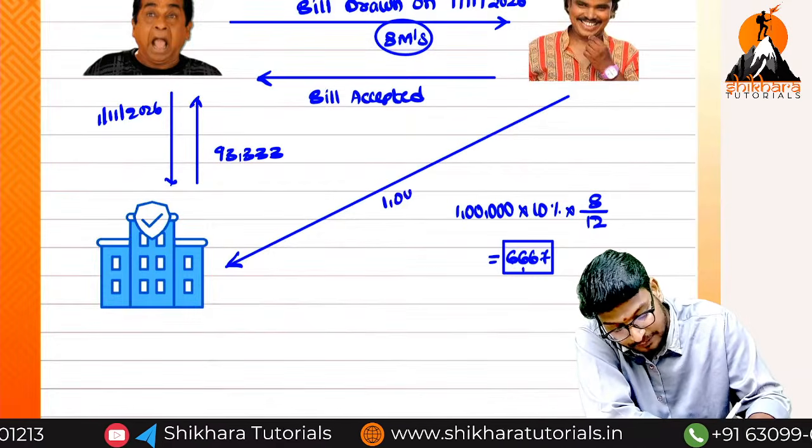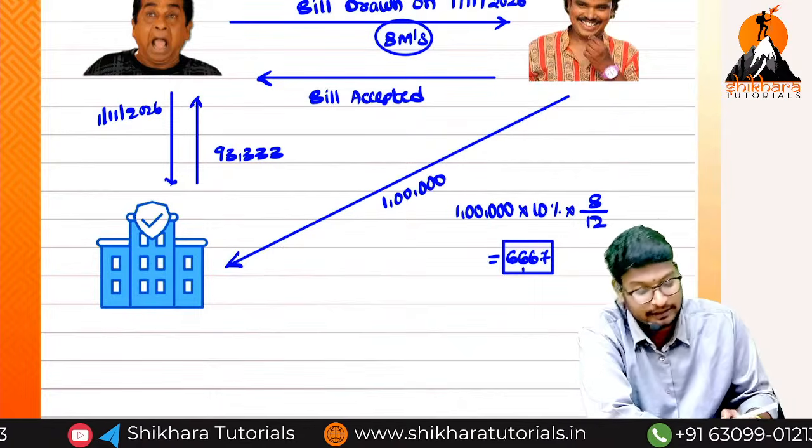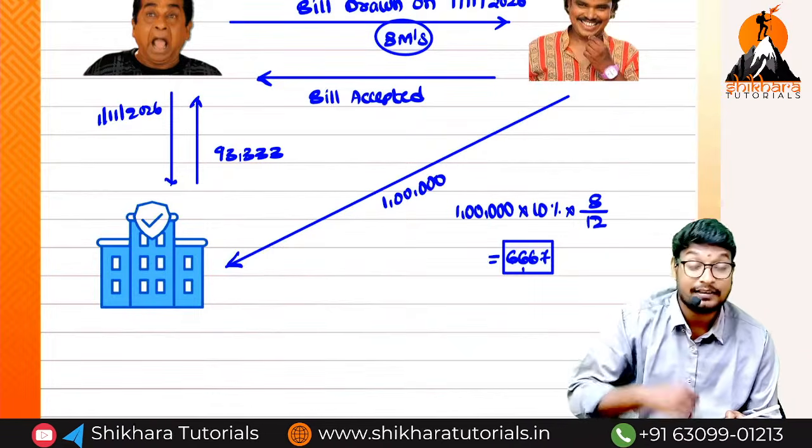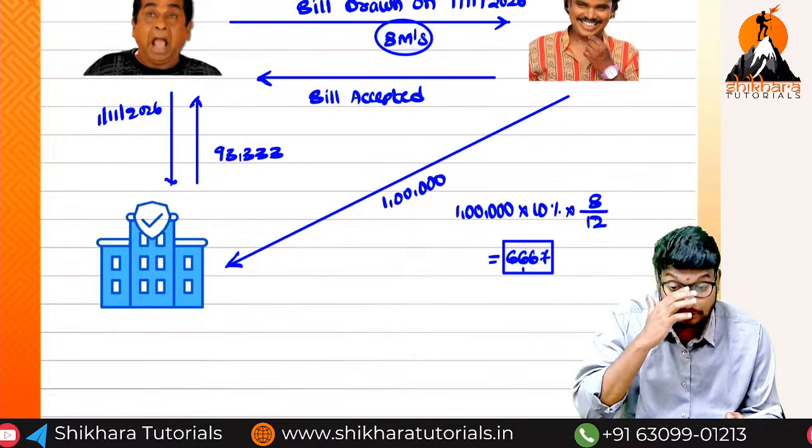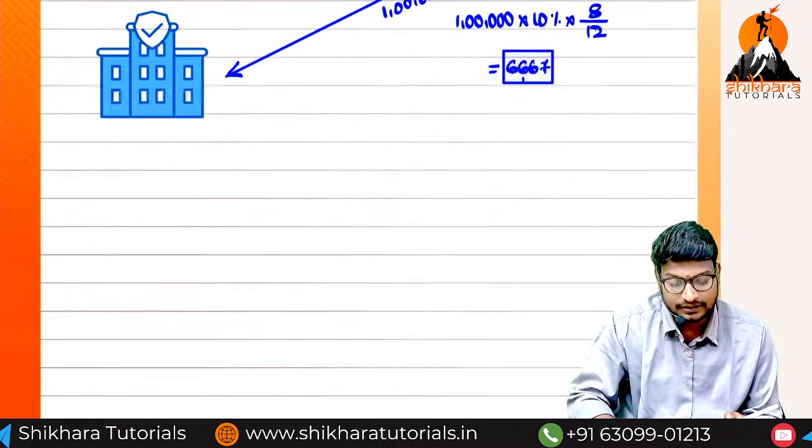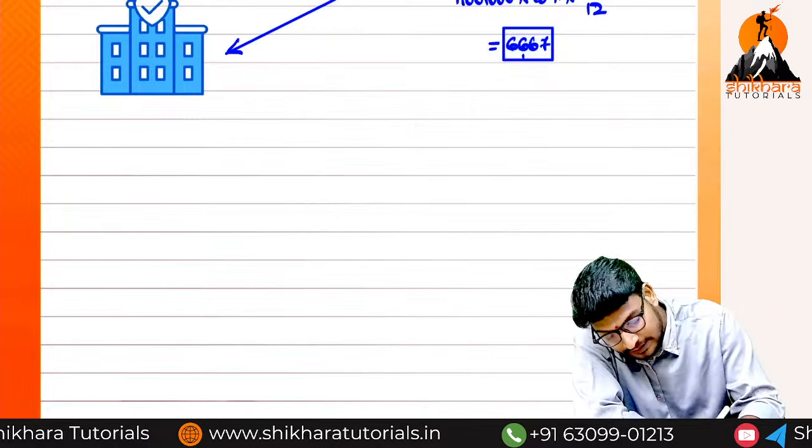We are receiving from Sampunesh 1 lakh. So this 6,667 is called the total income. But unfortunately, what is happening? So what is our current year?